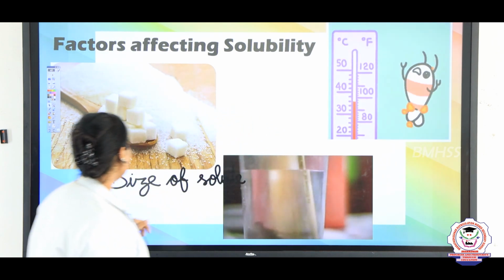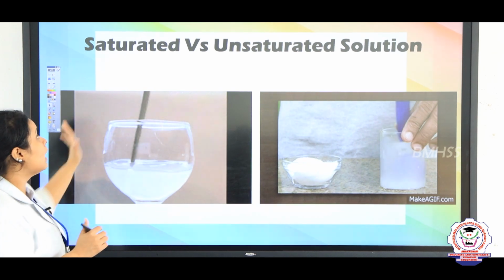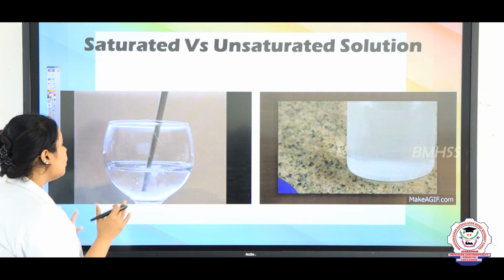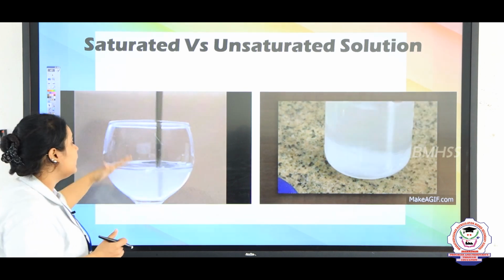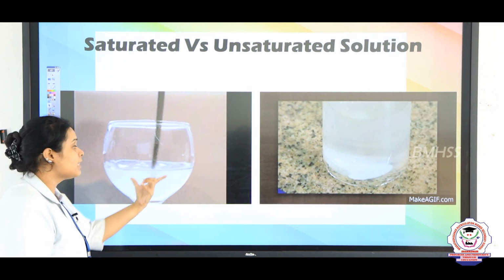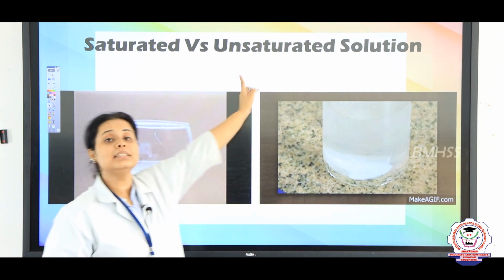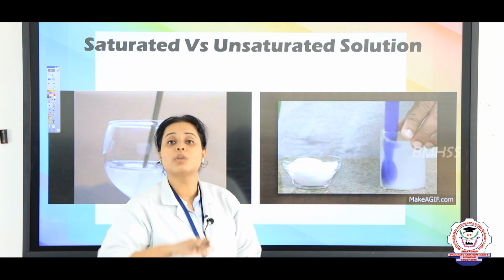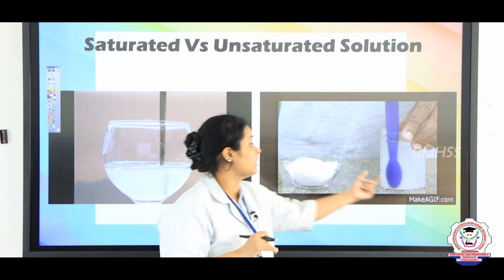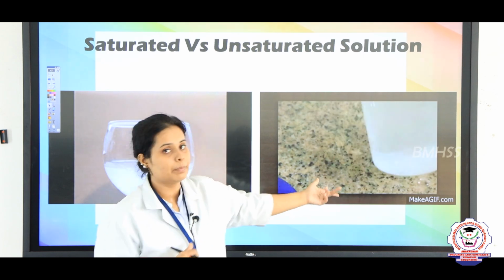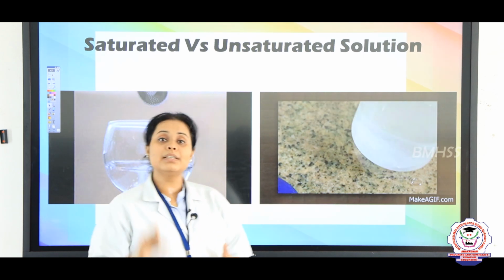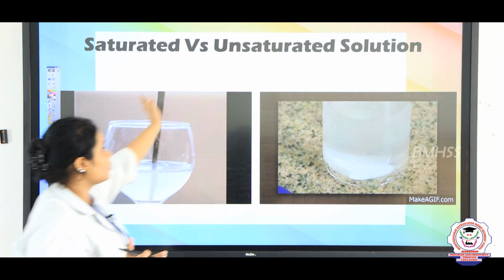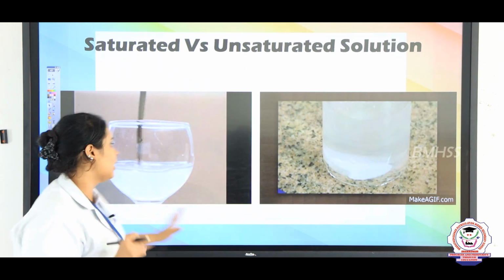So that we are going to see now. So students, now let's see how to differentiate between a saturated and an unsaturated solution. If you are adding a solute and it gets mixed up, then this type of solution will be known as an unsaturated solution. Same way, when you keep on adding the solute and you see that it does not mix further, then this will be known as a saturated solution. This is the easiest way how you can differentiate between saturated and unsaturated solution.